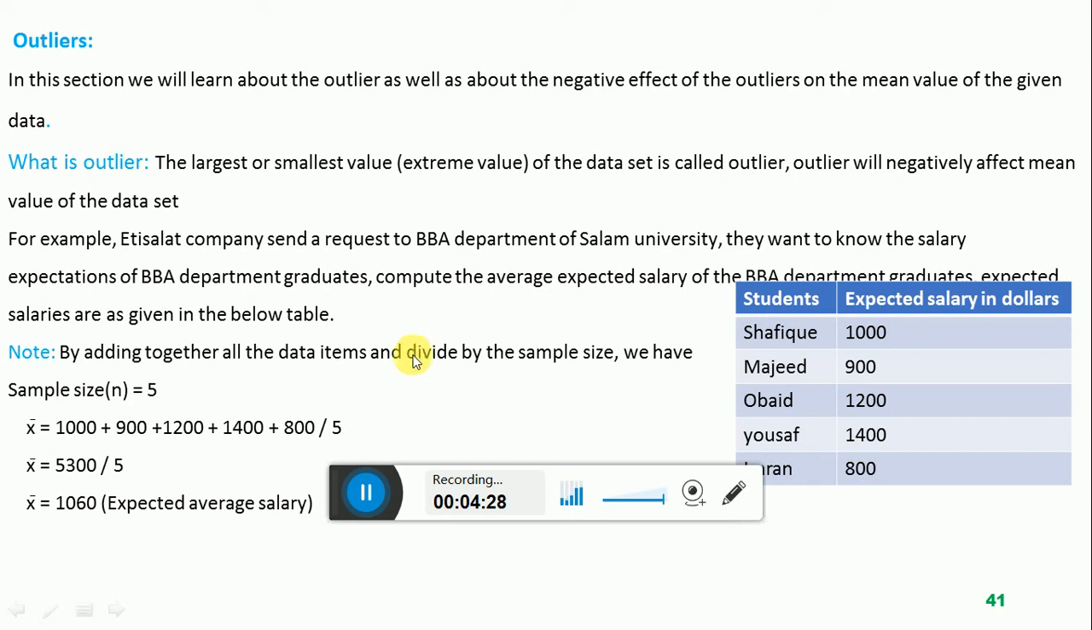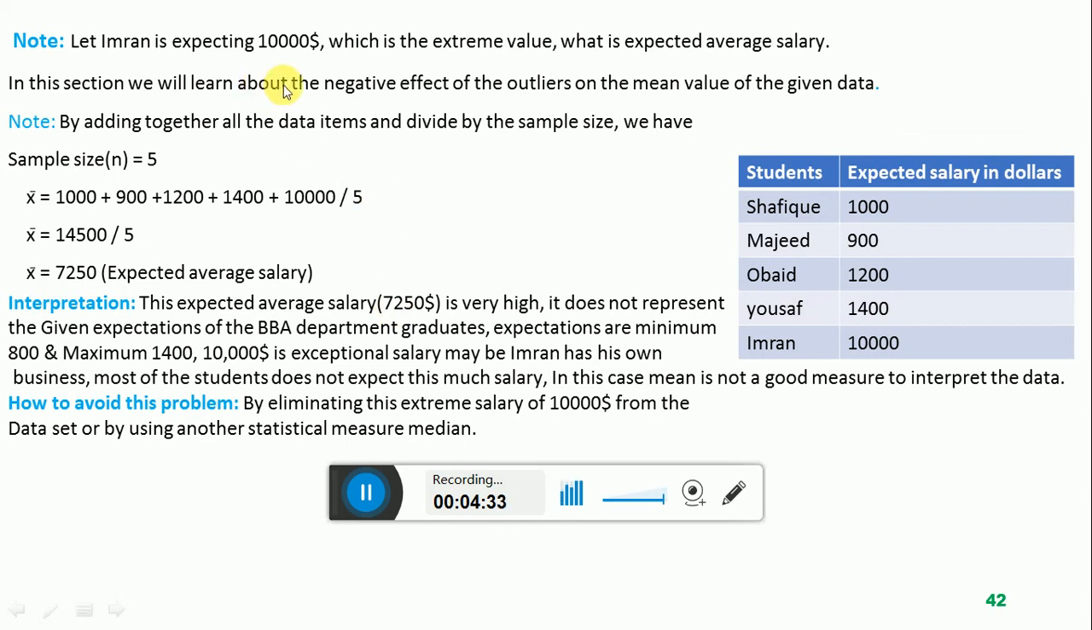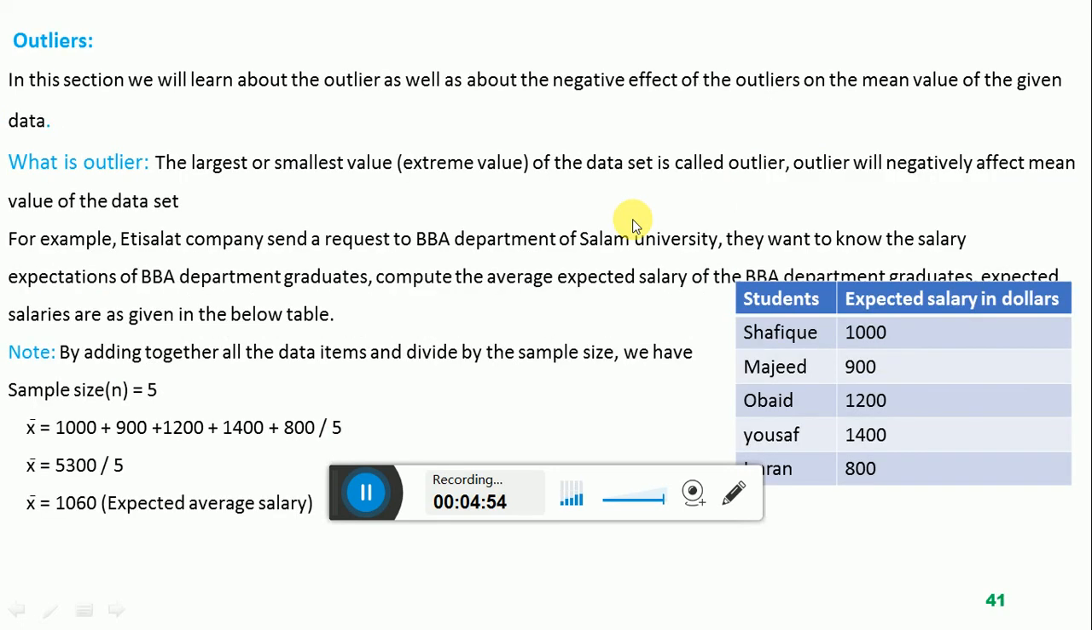Now to check the effect of an outlier on the average salary, suppose I change the last student, Mr. Imran, who is expecting $10,000, not $800. We change only one student's expectation, that is Imran. In the previous table, the expectation of Imran was $800 and we calculated the average salary $1,060.